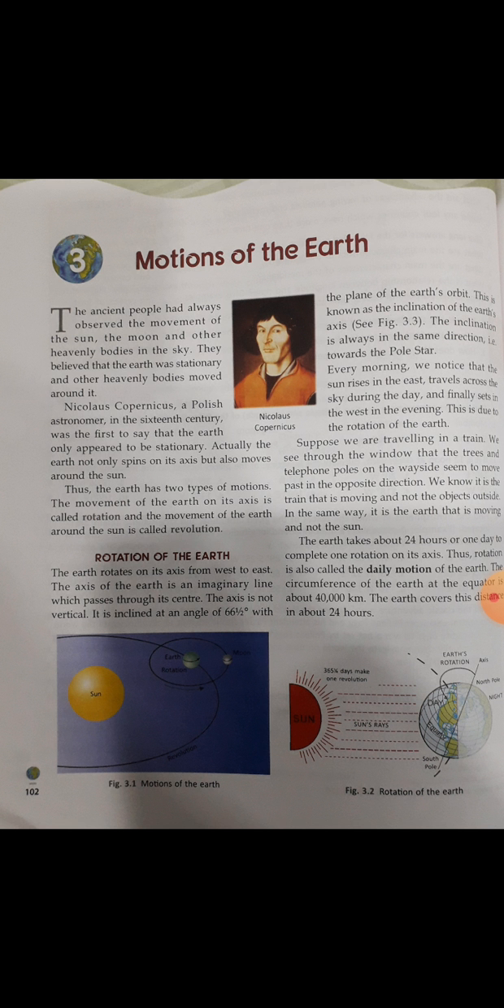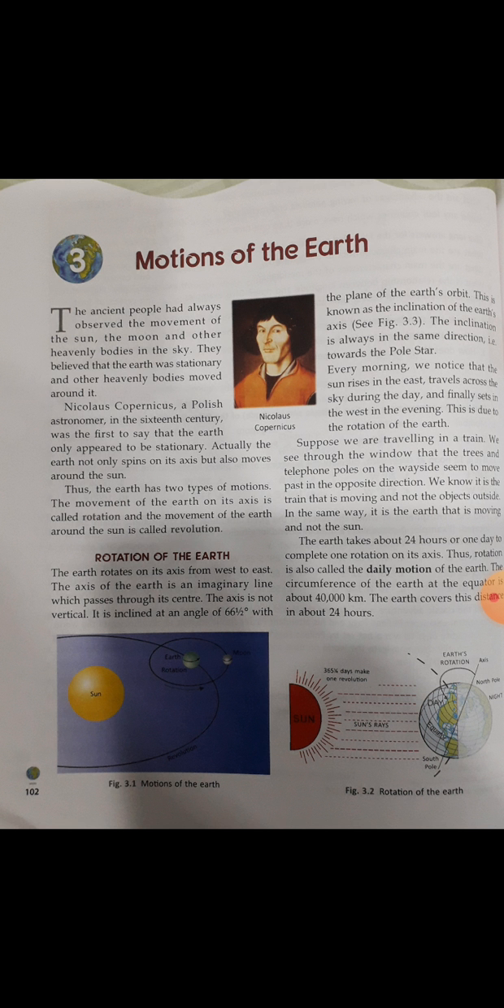Suppose we are traveling in a train, we see through the window that the trees and telephone poles on the west side seem to move past in the opposite direction. We know it is the train that is moving and not the objects outside. In the same way, it is the earth that is moving, not the sun. The earth takes about 24 hours, one day, to complete one rotation on its axis.